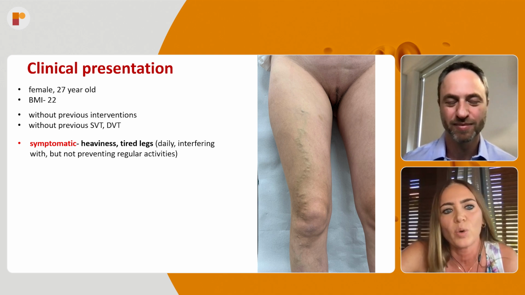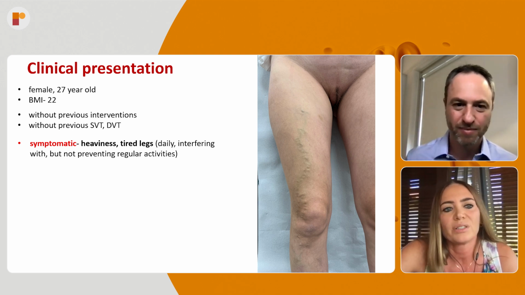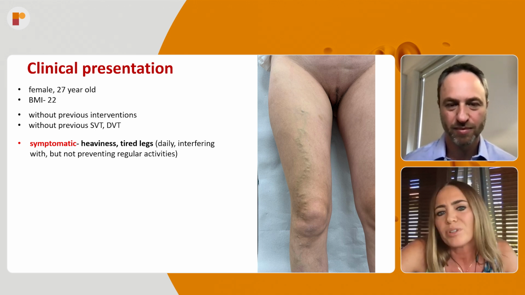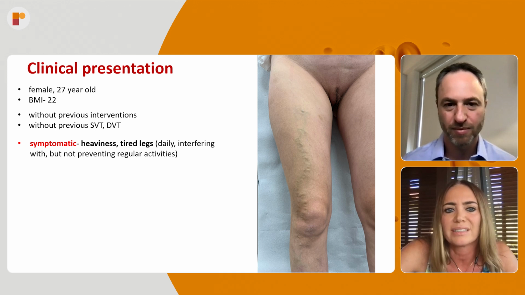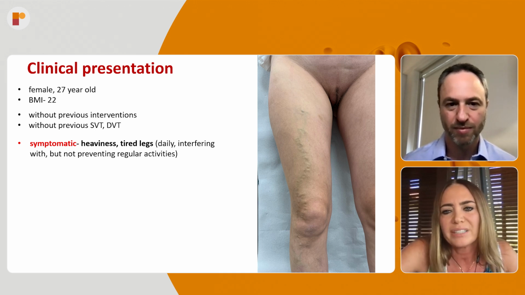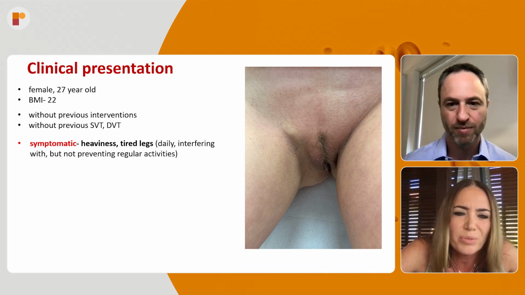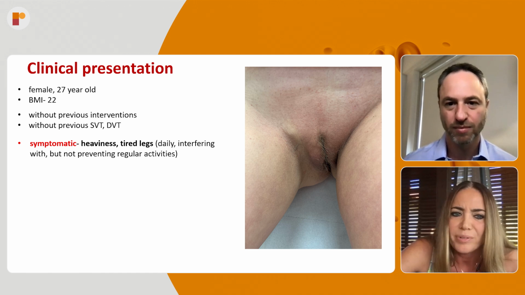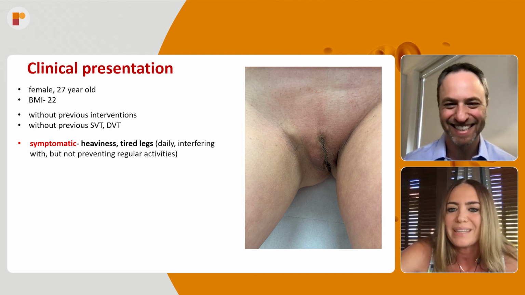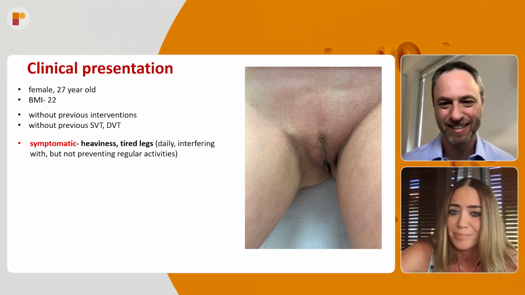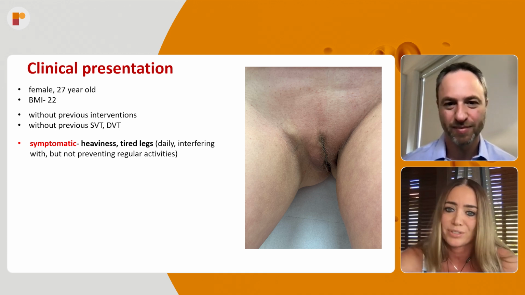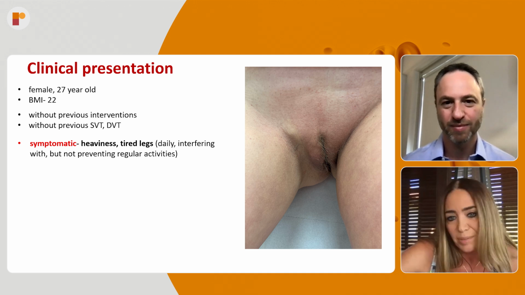So this is a 27-year-old woman, BMI 22, without previous intervention, without previous SVT or DVT. She came because she said that she has a heaviness in the entire leg, daily interfering with regular activities. After longer standing, I was really surprised because she came with very tight underwear. I asked, why do you wear such tight underwear? She said, because I also have varicose veins down there. We have to always remember that in many cases, patients are really embarrassed about the varicose veins. They do not think that these varicose veins may be related to the varicose veins on the leg. So definitely we should ask the patient about that as well.